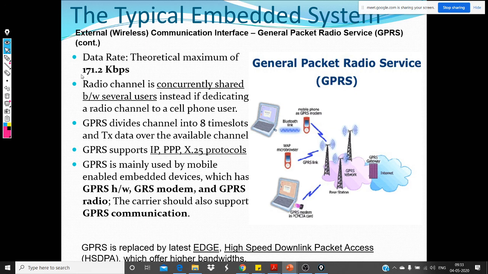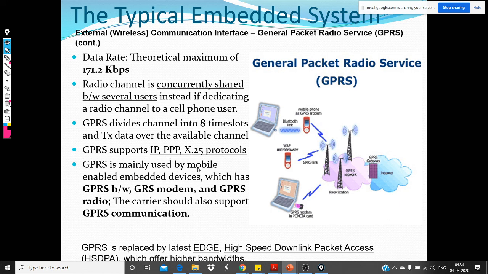The data rate is a theoretical maximum of 171.2 kbps, and the radio channel is concurrently shared between several users instead of a dedicated radio channel. So as we know, multiple people can share the same channel. There are eight time slots, and the transmission is available over all the available channels. GPRS works along with IP, point to point, and X.25 protocols.